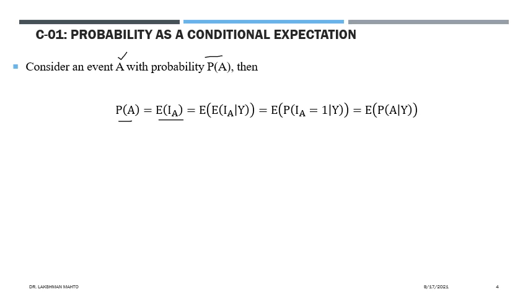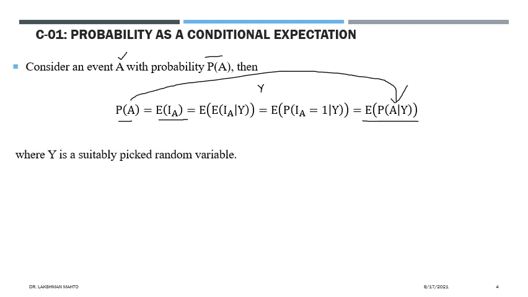So it will imply that we can write probability of A equal to the expectation of the indicator function as a binary random variable, and here we apply the law of iterated expectation. Through that we can express it as the expectation of the conditional expectation of I_A given Y, where Y is a suitable random variable. For simplification we have taken this one, and if you expand it, it becomes the expectation of the conditional probability of A given Y. So this probability is expressed in terms of conditional expectation.